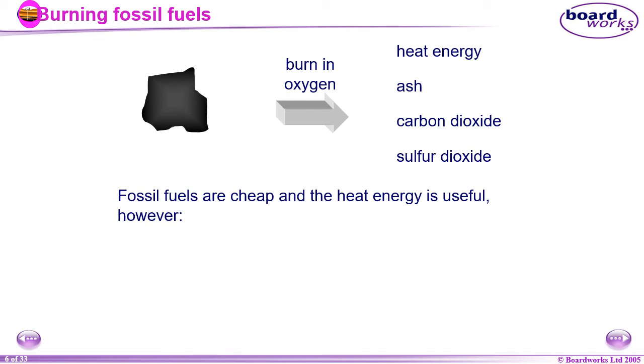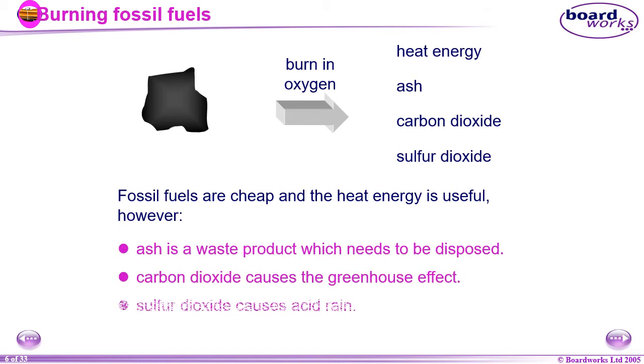Fossil fuels are cheap because they are found on planet Earth. You just need to do mining and dig them out. And the heat energy is useful. However, ash is a waste product which needs to be disposed of.